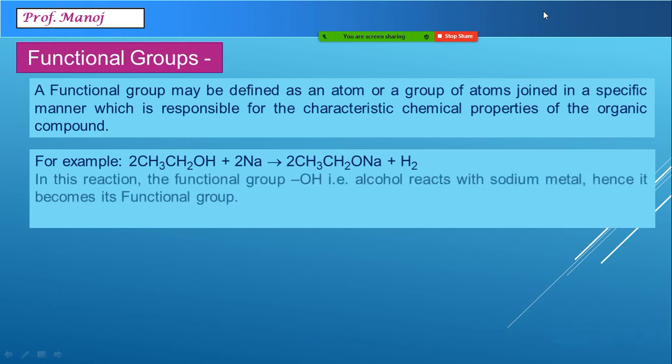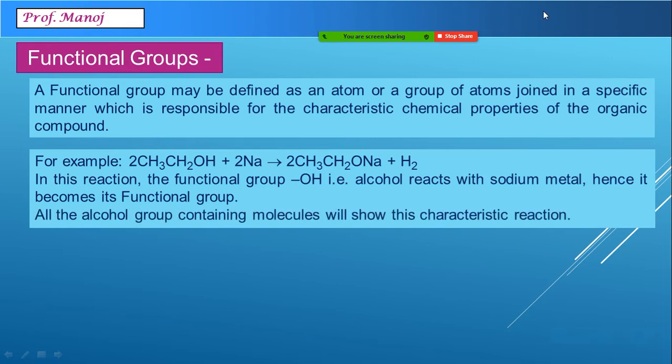Now, if you look at this particular reaction, the functional group is OH, that is alcohol, and this will react with sodium metal producing hydrogen gas. Now, if you consider any type of alcohol, this particular reaction of sodium is always going to take place. That becomes a characteristic reaction of functional group OH. Every alcohol molecule will show this type of reaction.